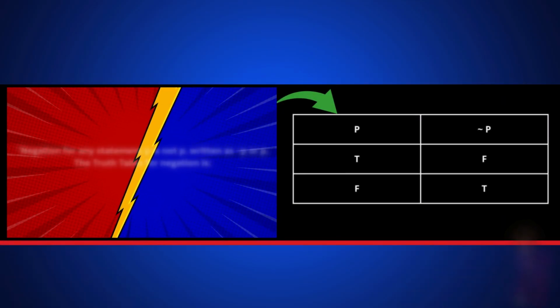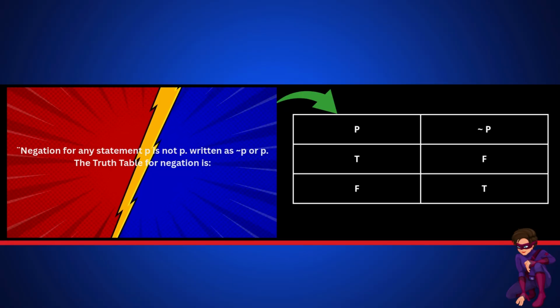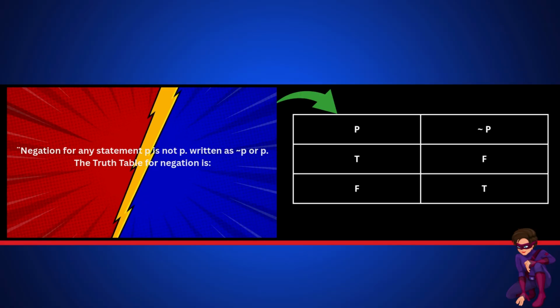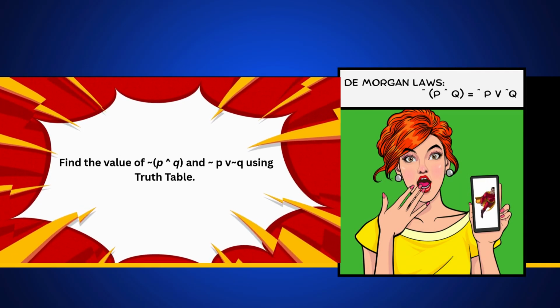So, on to the next part. Negation for any statement P is not P, written as not P. The truth table for negation is: P is true, false, and not P is false, true. So, let's answer a question together.